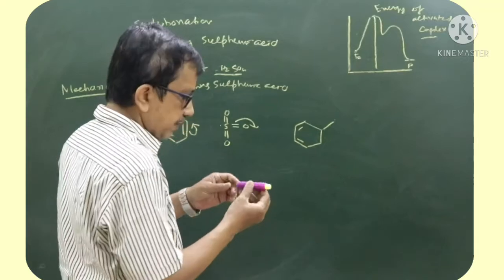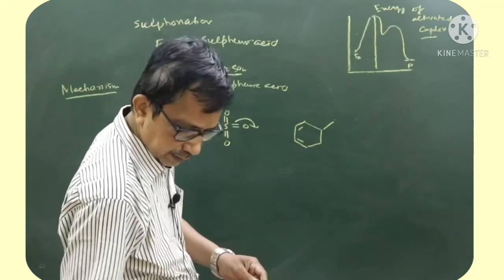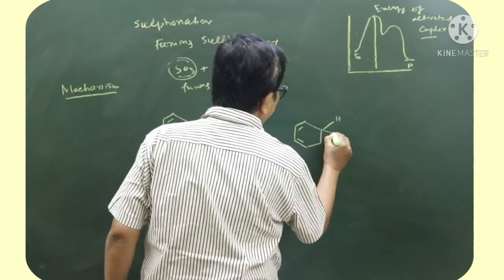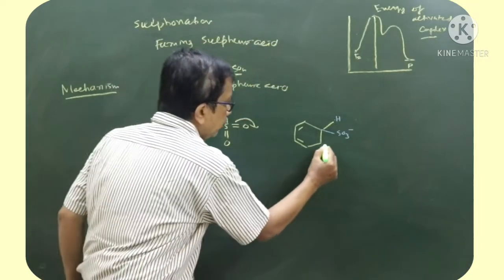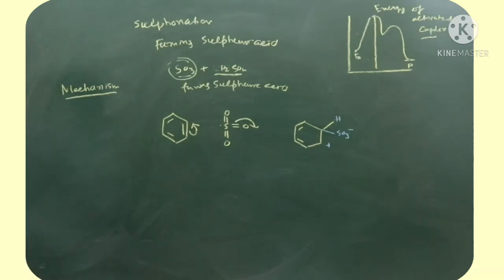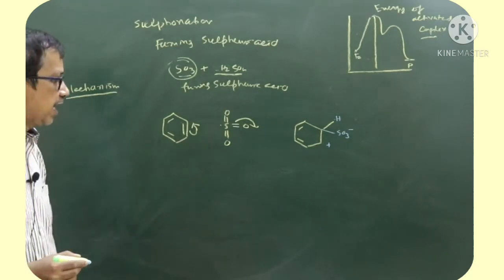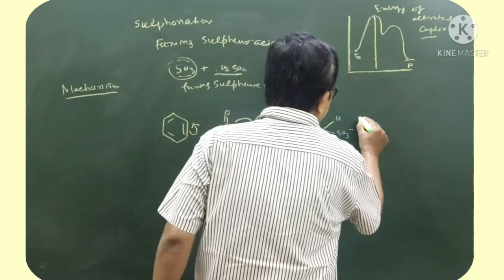In this case it will be H and SO3- with a positive charge over here. Now, this reaction is a bit different from the other reactions I told you about so far. What is the difference? The energy profile.